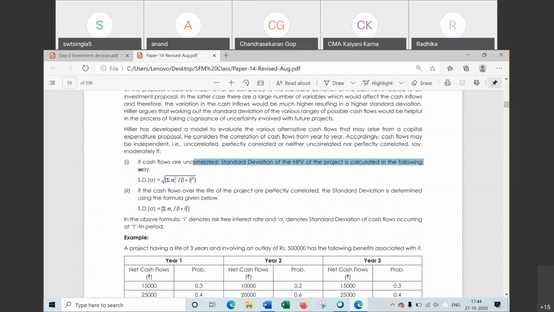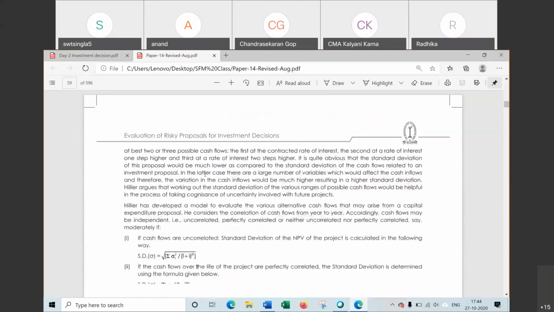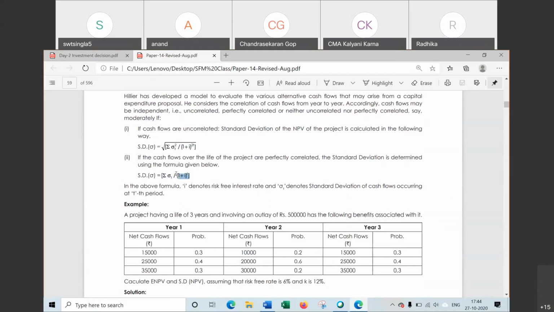If cash flows are uncorrelated under Hillier model, when we have to find the standard deviation, if cash flows are not related, then the standard deviation formula will be used as this one. And if it is correlated, this one will be used. याद होगा तो ठीक है, नहीं तो आप इसे skip कर सकते हैं.